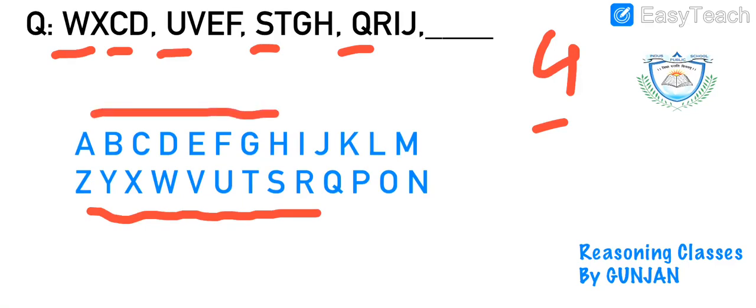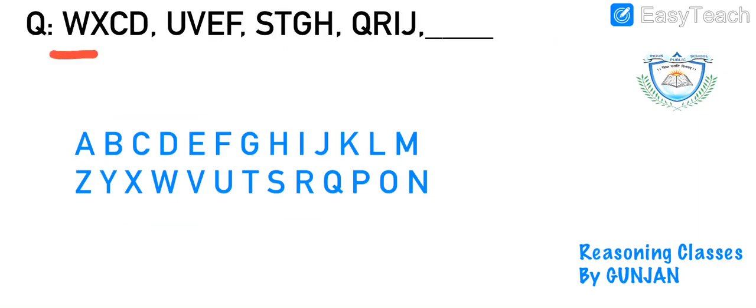So let's check W, X, U, V, S, T and Q, R. Can you see this is Q, R, S, T, U, V, W, X, right?